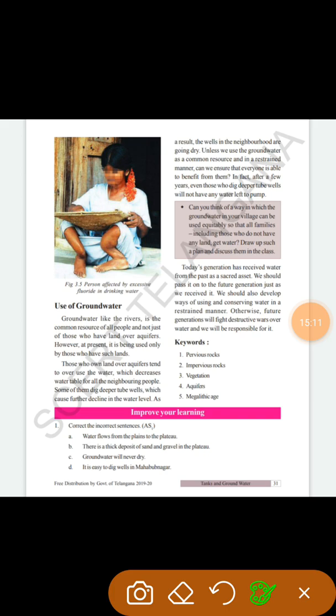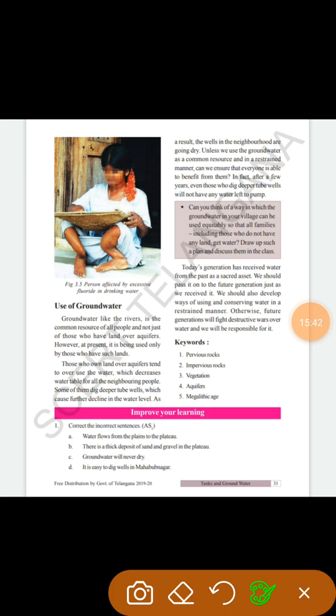They are using that water for another purpose, which is decreasing the water table. Some of them are digging deep tube wells. In some places where there is no water, they dig deep tube wells to get water. This may also decline the water level. As a result, the wells in the neighborhood are going dry.